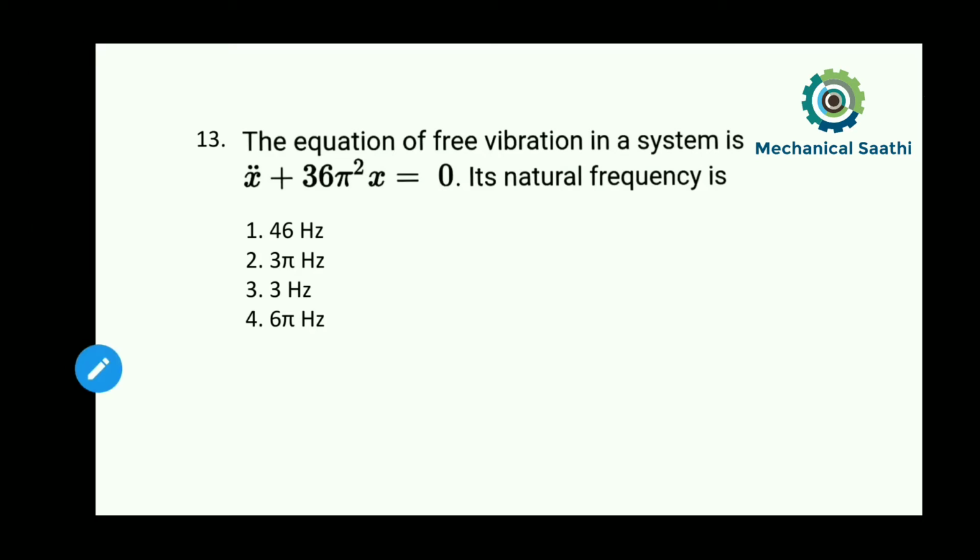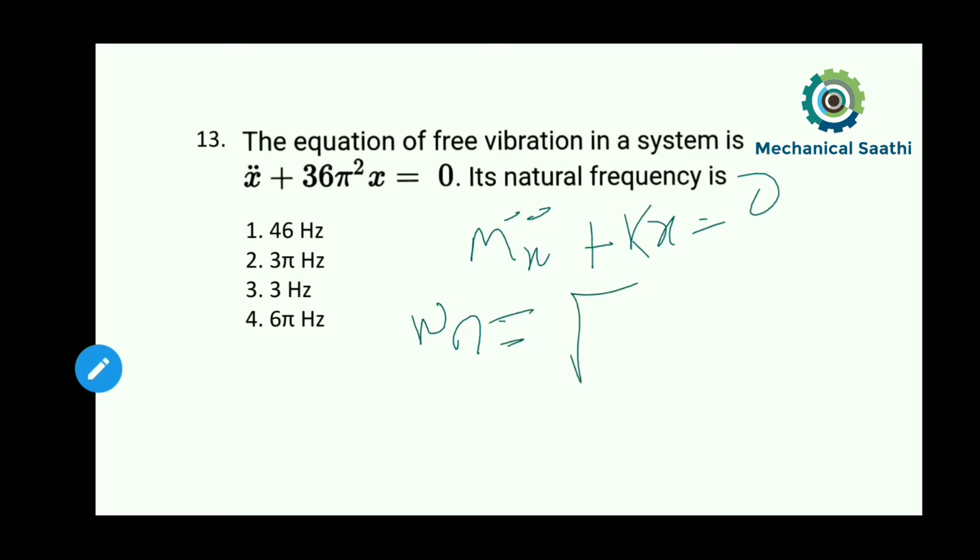Generally the free vibration equation is written in terms of m x double dot plus k x is equal to 0. We need to first find out the natural frequency in terms of radian per second, so omega n we need to calculate. We know the formula is omega n equals under root k by m. Here the k value is given as 36 pi square and m is 1.